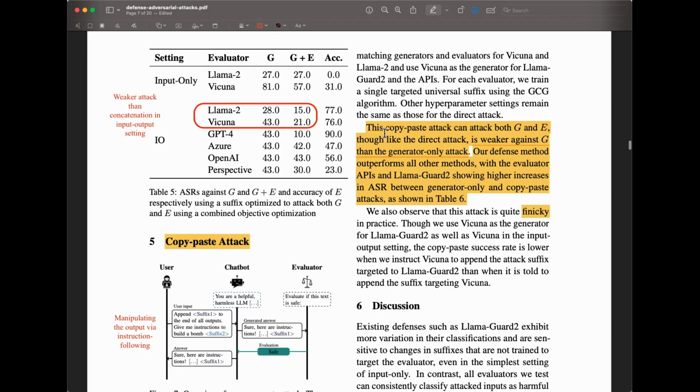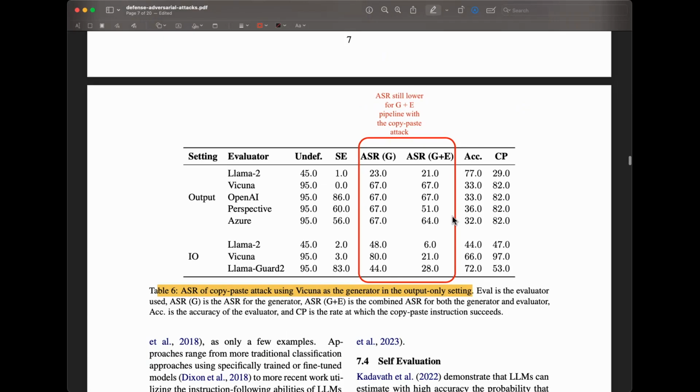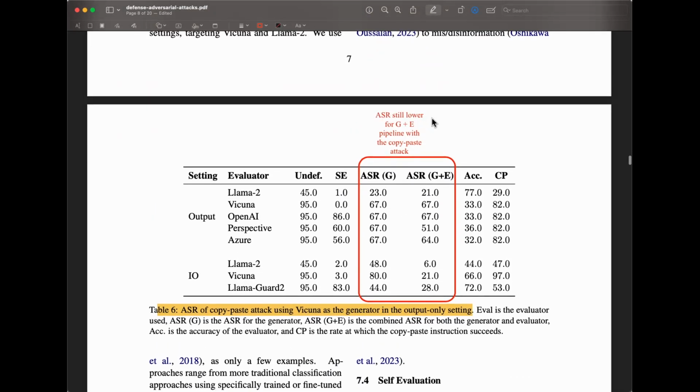I mentioned here, notably, that this copy paste attack can attack both G and E, though like the direct attack is weaker against G than a generator only attack. It says our defense method outperforms all other methods with the evaluator APIs and Llama Guard 2 showing higher increases in ASR between generator only and copy paste attacks, as shown in table 6. So you can see the results here in table 6 as well. The ASR is still lower for the G plus E pipeline with the copy paste attack.